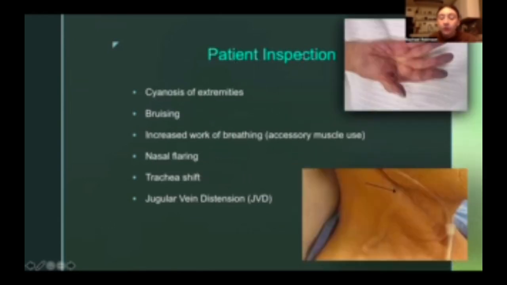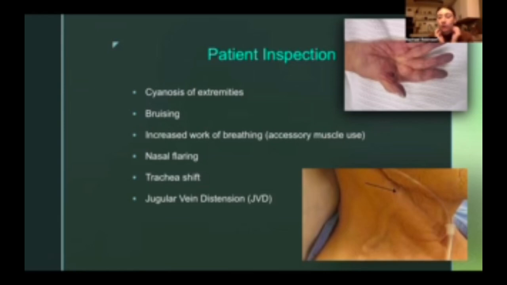Upon patient inspection, not always, but sometimes they will have a cyanosis of extremities due to low oxygen. You can see that over here. This person has blue fingertips, and it could be on some of their other extremities as well. So you'll want to look at those when inspecting them. Bruising is common if there was pneumothorax due to blunt force trauma. They could have bruising over the affected area.